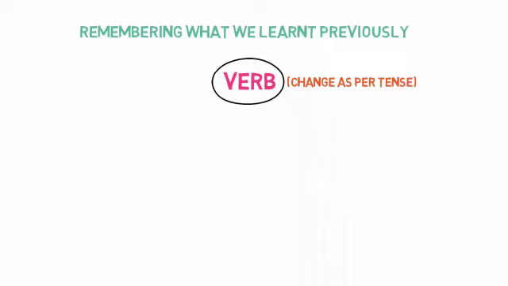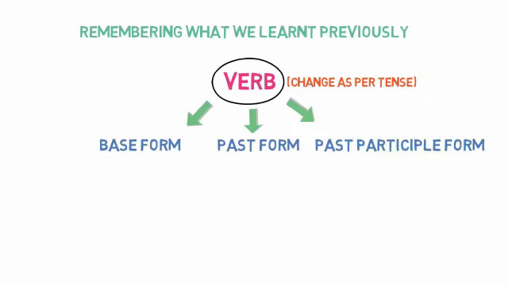During the discussion of forms of verbs, we understood that verbs change as per tense and they are divided into three main forms, which are base form, or you can call it present form, then past form and past participle form. Now, let's look into the examples of it.